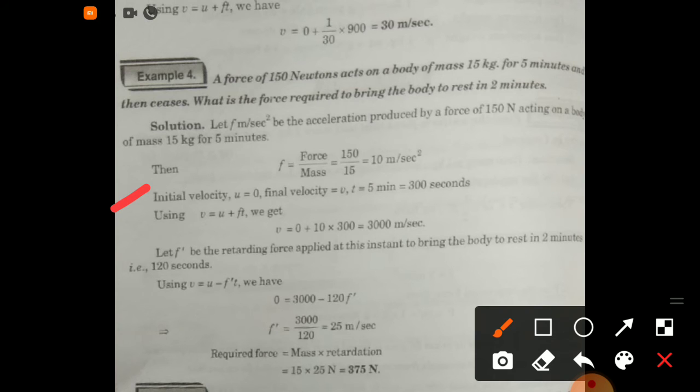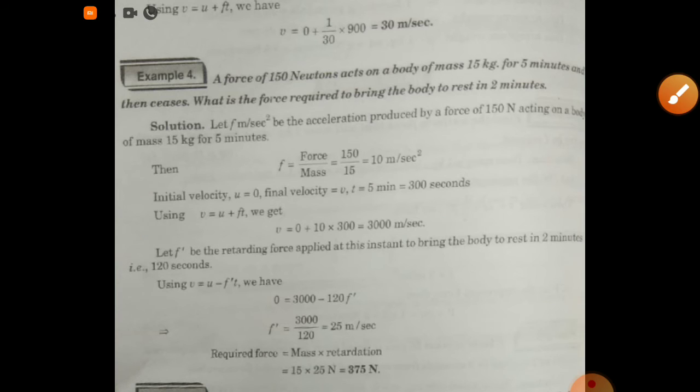Now initial velocity is equal to u equal to 0, final velocity equal to v and t equal to 5 minutes, that is 300 seconds. Using v is equal to u plus ft, now v is equal to initial velocity 0, f is 10 and time is 300 seconds. It means velocity becomes 3000 meter per second.